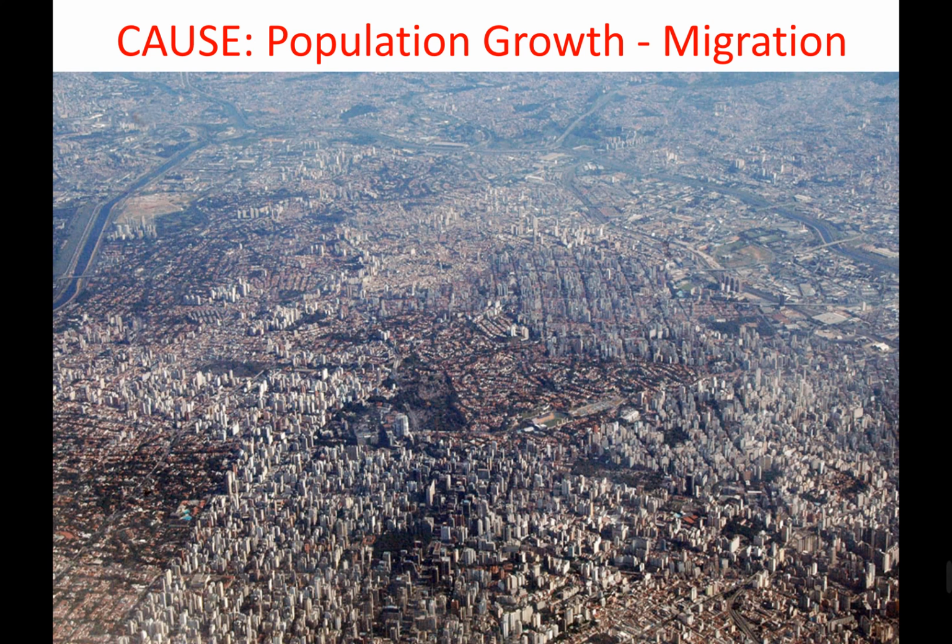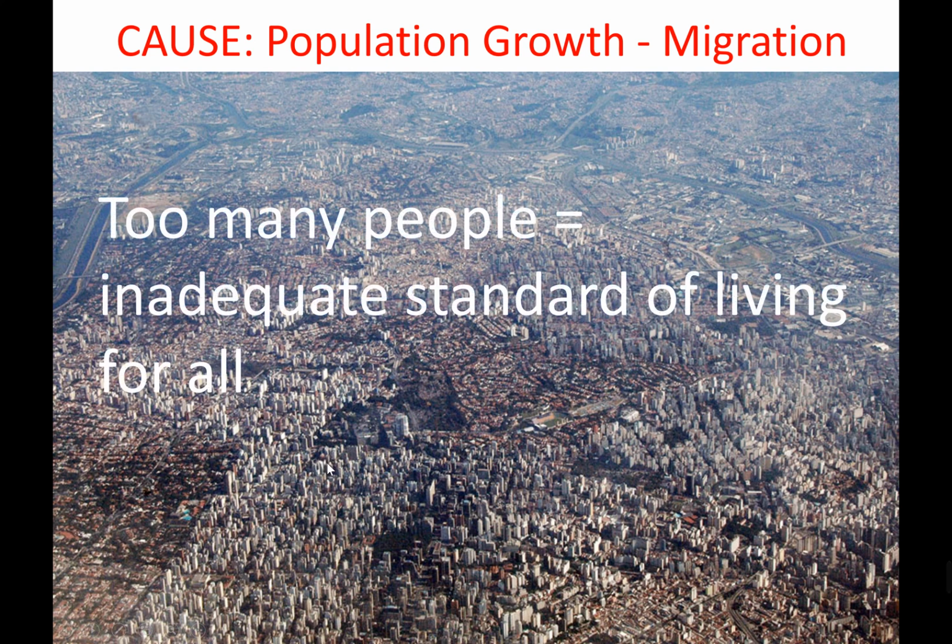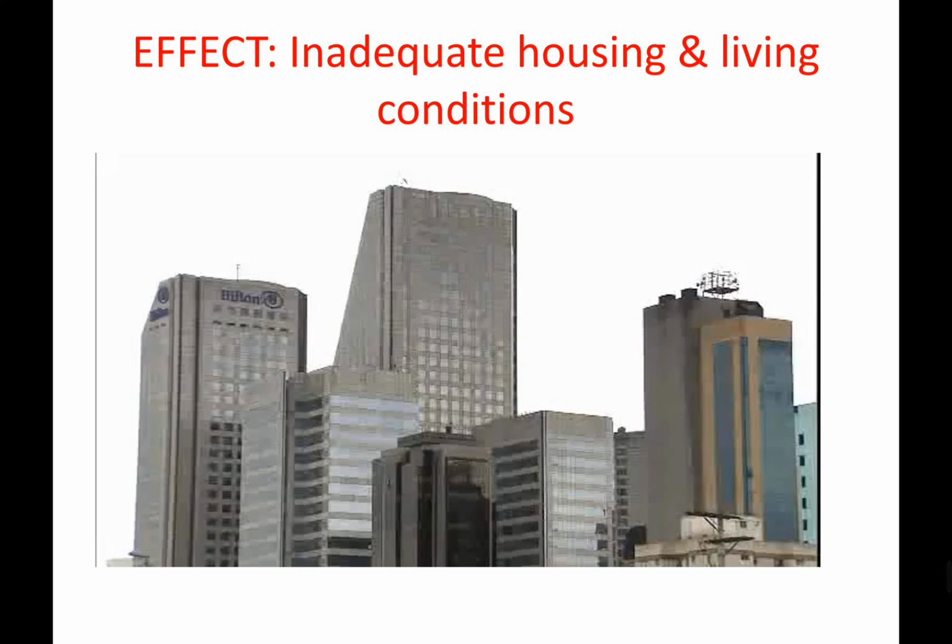Now, this is the thing I thought would appear earlier. So if you see this is Sao Paulo, and you can see it's made up of a lot of kind of mini urban areas, but in amongst those urban areas are favelas. They're just squeezed in absolutely everywhere. And what's happened is because there's too many people here, 12 million people, there's not a good enough standard of living for everybody. So the people living in the favelas lack basic services. They don't have clean water, rubbish isn't collected, there's open sewerage systems, there isn't proper sanitation. So those people in these shanty towns are proof that there's overpopulation.